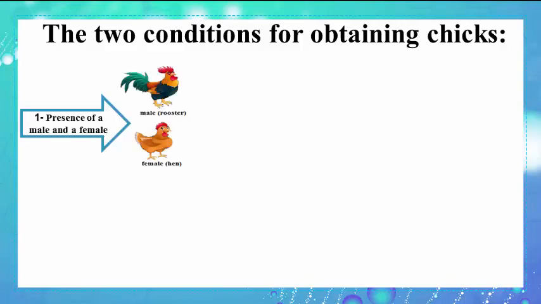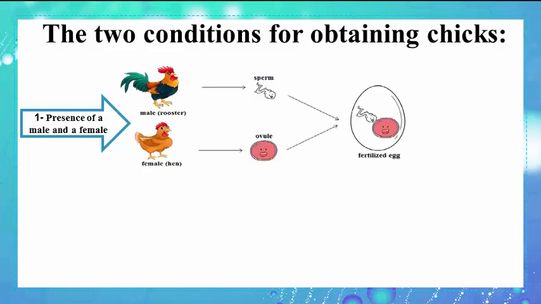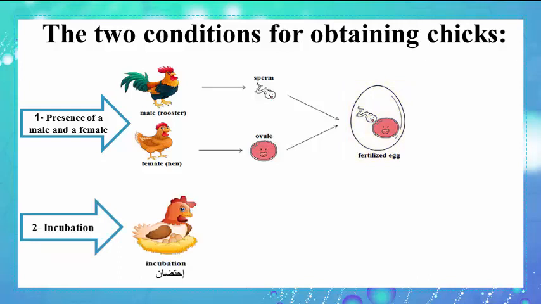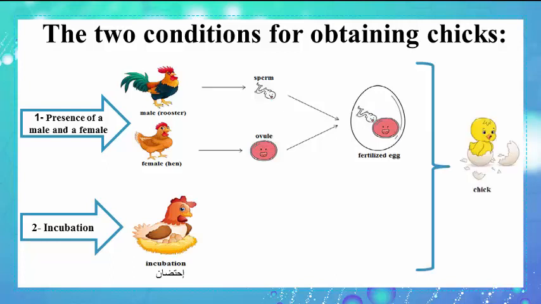where there is a rooster, and when the eggs are incubated only. So, as a conclusion, the two conditions for obtaining chicks are presence of a male and female, where the male rooster produces a sperm and the female hen produces the ovule, which then unite to form a fertilized egg, and the other condition is incubation, where the hen sits on the eggs. In this case, the chick is obtained.